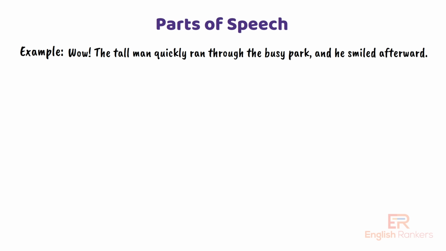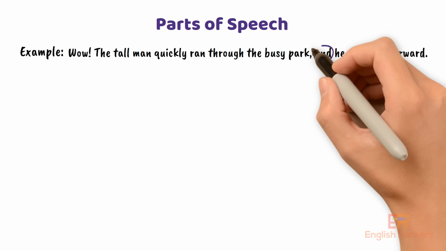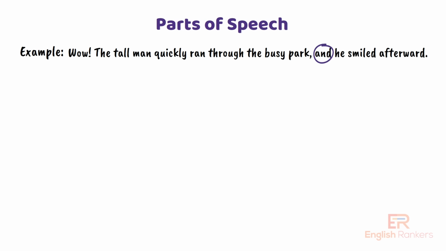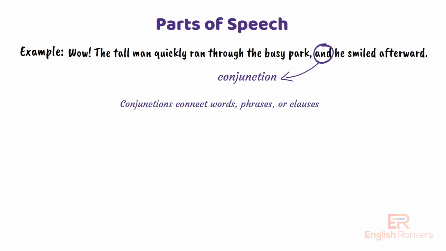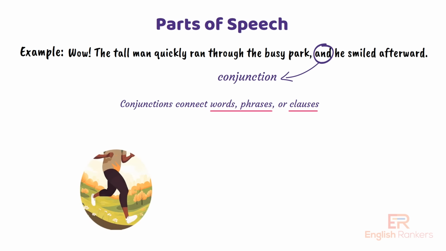Now, let's look at the next word. And. This is an important connecting word. And is a conjunction. Conjunctions connect words, phrases, or clauses. In this sentence, and links two actions: the man running and the man smiling. Conjunctions help sentences flow more smoothly by joining ideas together.